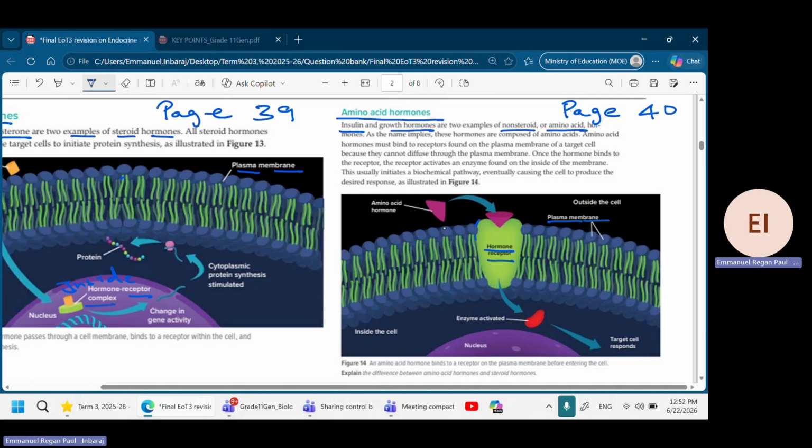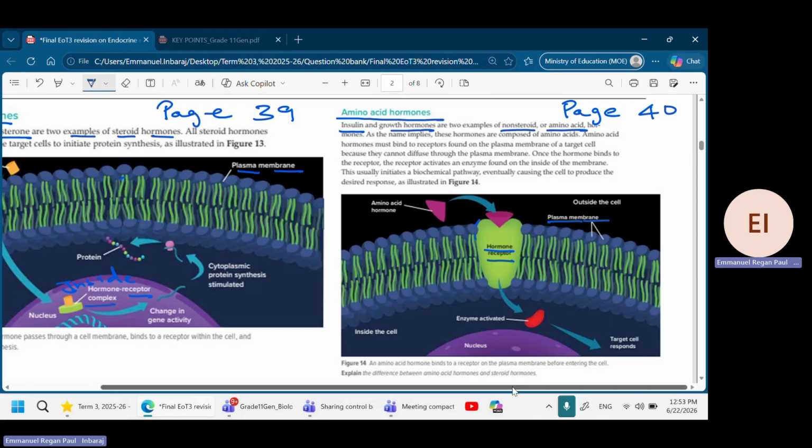If they want to go through, they have to stick onto the hormone receptor, and the hormone receptor will take them in. Okay, clear? So this is called amino acid hormone. This is the major difference between the steroid hormone and the amino acid hormone. Amino acid hormone cannot pass through the plasma membrane. They can only pass through the hormone receptors, which are located in the plasma membrane.